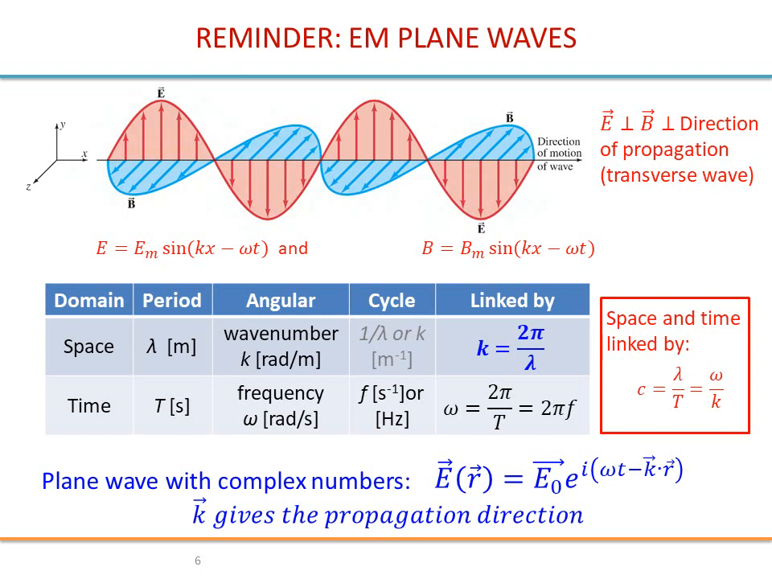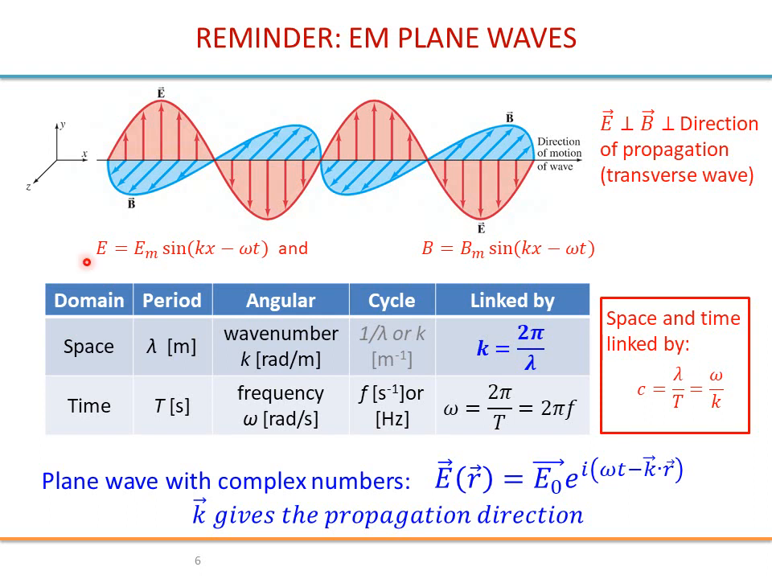All right. So these are the definitions of k and omega. Space and time are related by the speed of the wave. So in vacuum it would be c, and of course lambda divided by T, or omega divided by k.